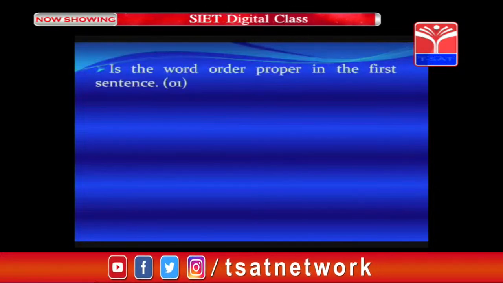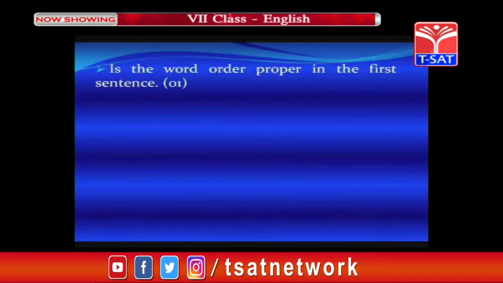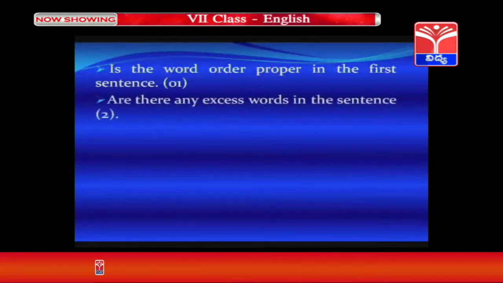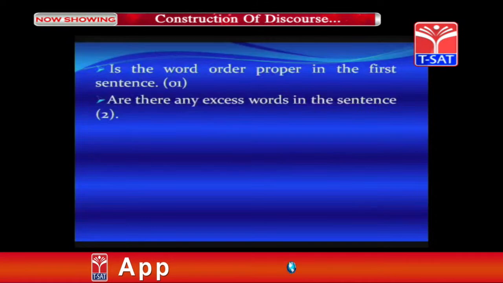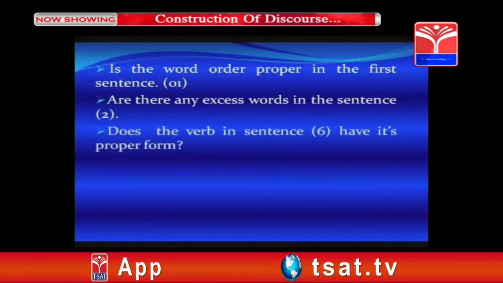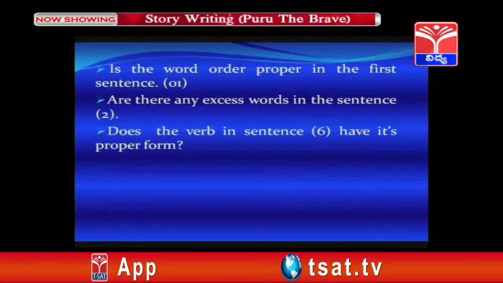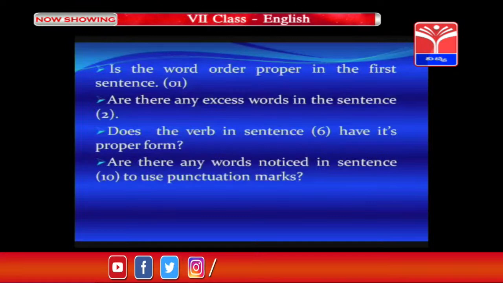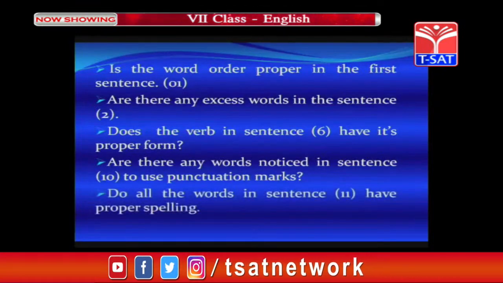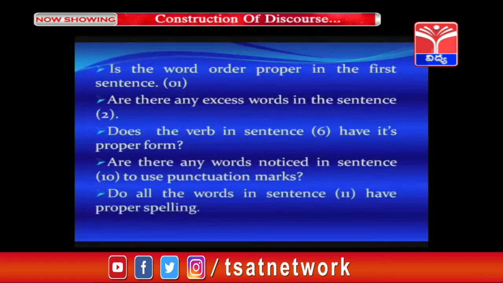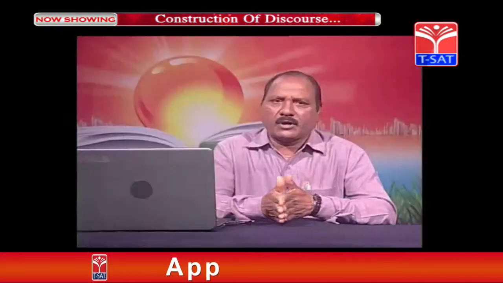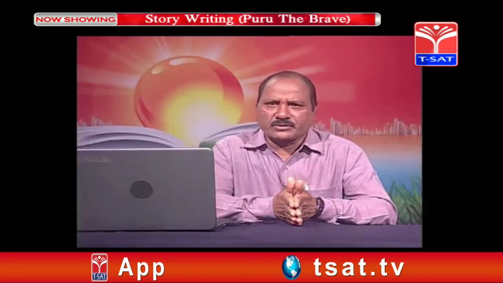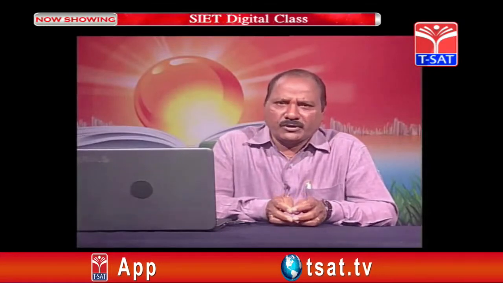Is the word order proper in the first sentence? Are there any excess words in sentence 2? Does the verb in sentence 6 have its proper form? Are there any words noticed in sentence 10 that need punctuation marks? Do all the words in sentence 11 have proper spelling? Now children, think of the mistakes that were made in all these 5 statements and also think of the correction of all those statements.